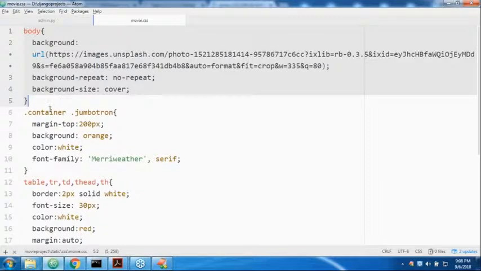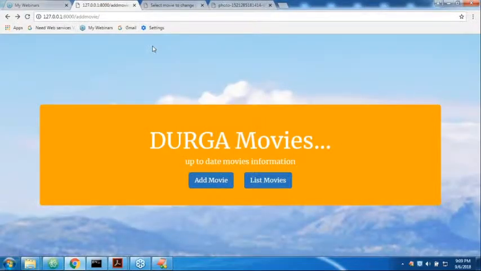Next, the Jumbotron related to the cinema. For the Jumbotron I'm taking an orange background color, and the next color is white. The text font is Google Font, which I already mentioned. Why am I taking margin top? Just observe carefully, some margin must be required. If I'm not taking margin top, this Jumbotron will become somewhere at the top.